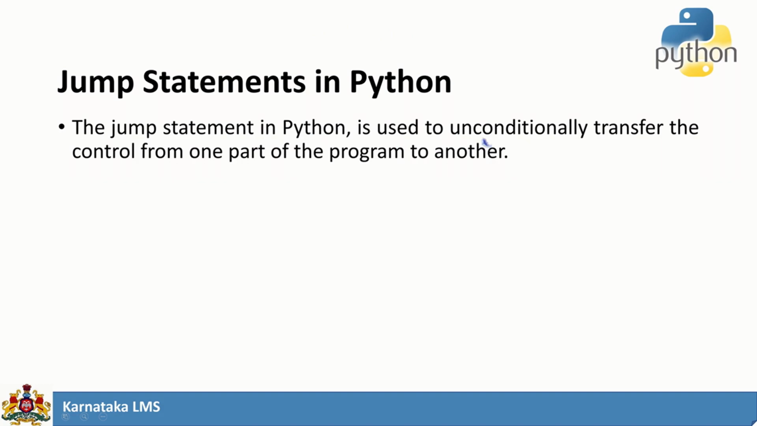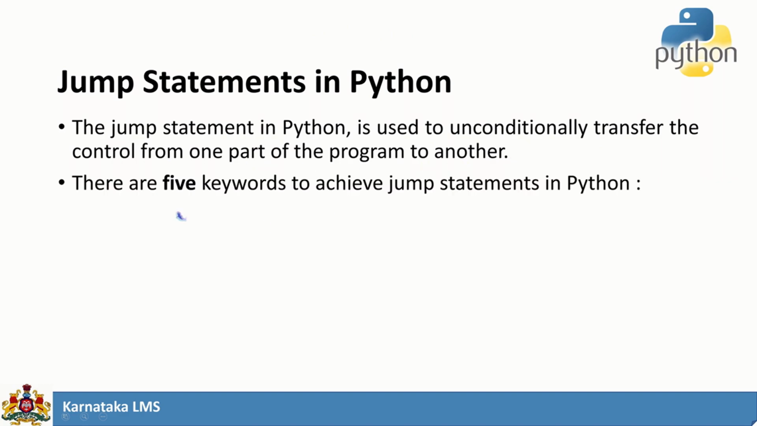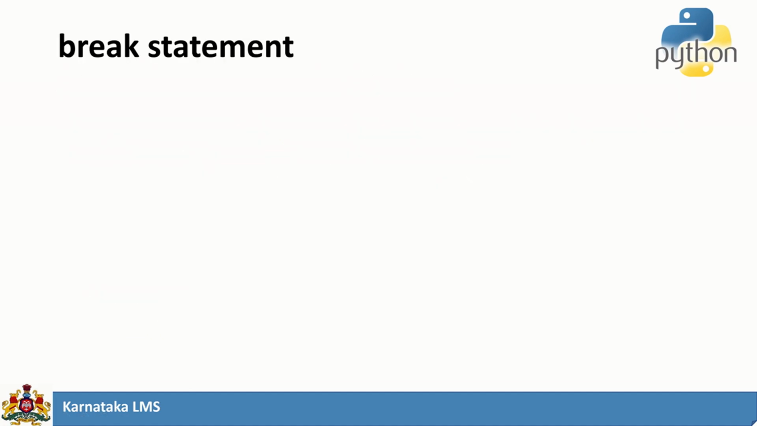Jump statement in Python is used to unconditionally transfer the control from one part of the program to another. To achieve this, we use 5 keywords in Python: break, continue, pass, assert and return statement. Let us discuss one by one.